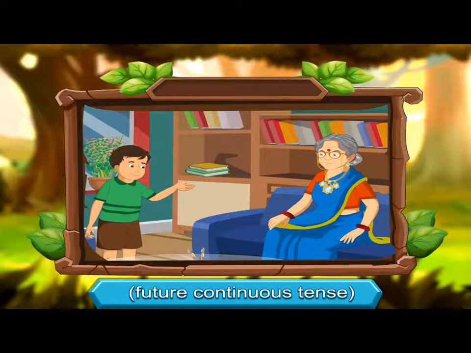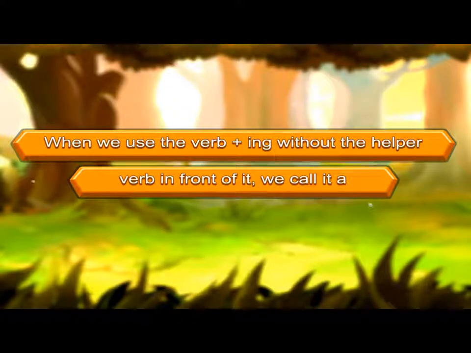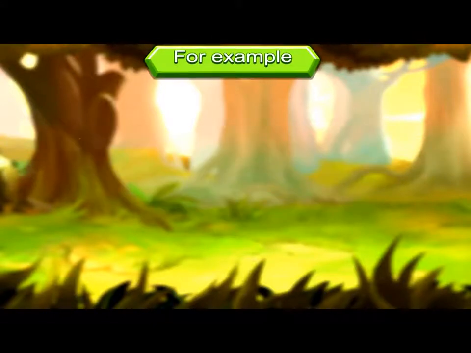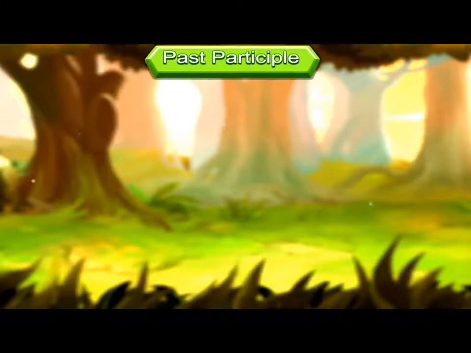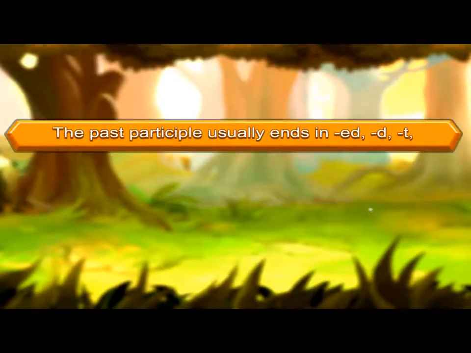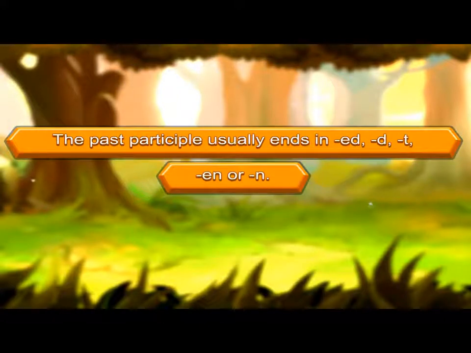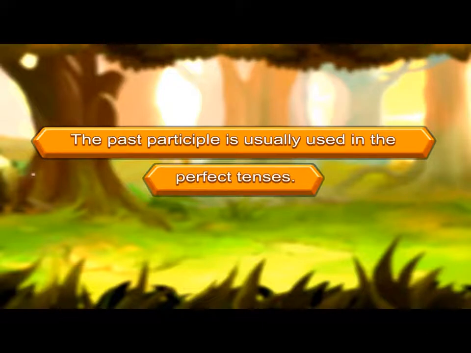I will be staying in my grandmother's house. Future continuous tense. When we use the verb plus ing without the helper verb in front of it, we call it a non-finite verb. For example, have you ever seen a flying saucer? Past participle. The past participle usually ends in ed, d, t, en, or n. The past participle is usually used in the perfect tenses.